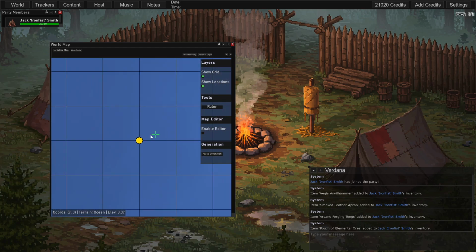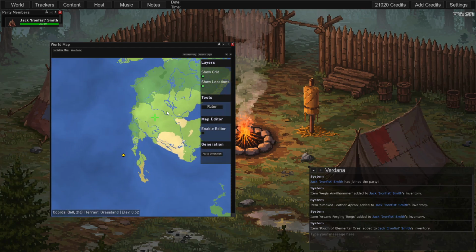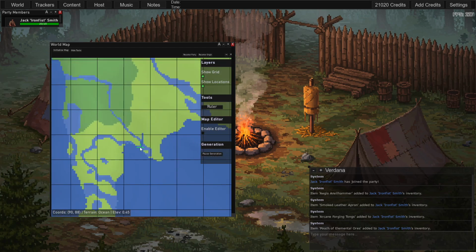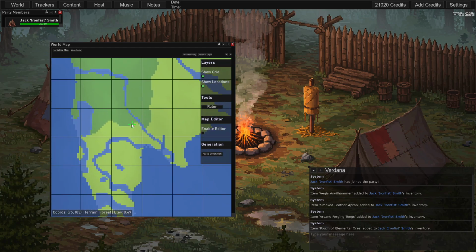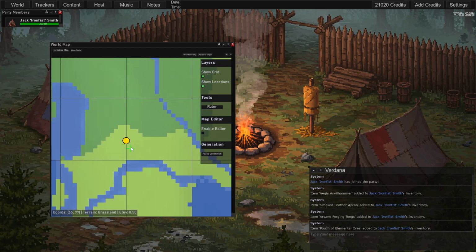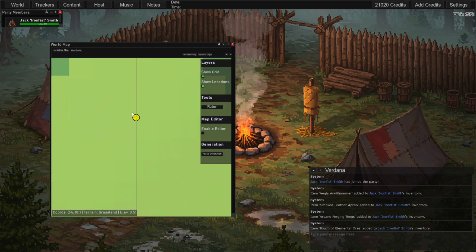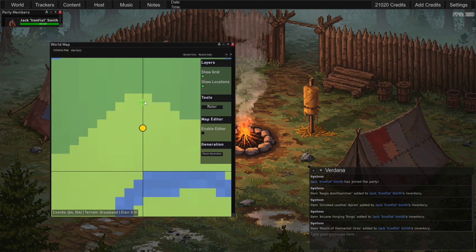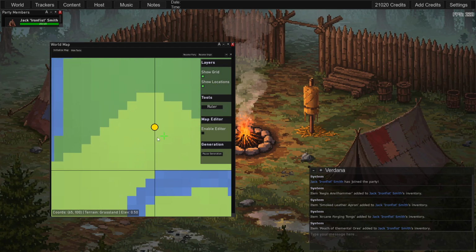So we are off in the water at the moment. We're not going to want that. We'll put ourselves here. And one thing about this map is that the AI has some contextual awareness of the map. The AI can see what terrain you're on, and then it shoots out a ray in each direction, and it sees where the closest different terrain is in that direction.